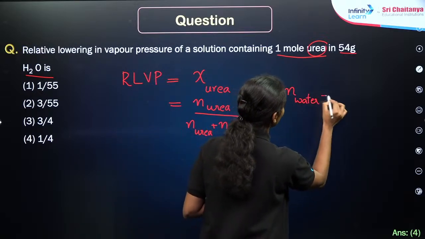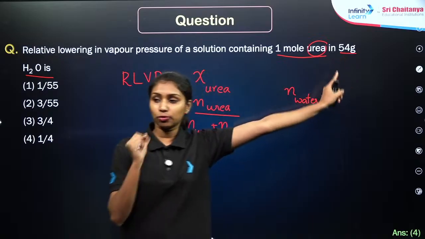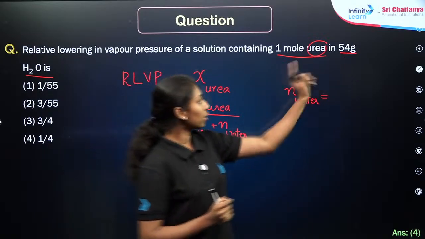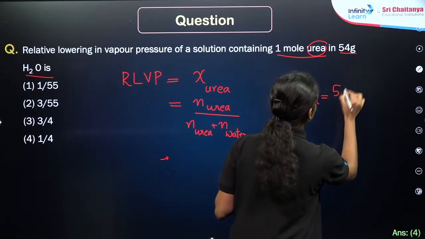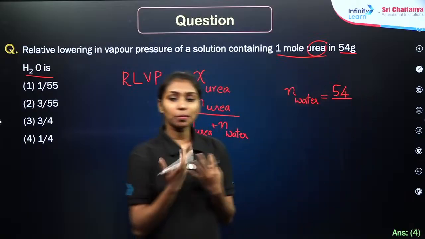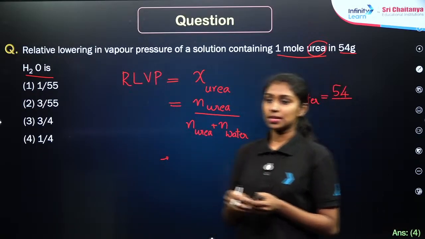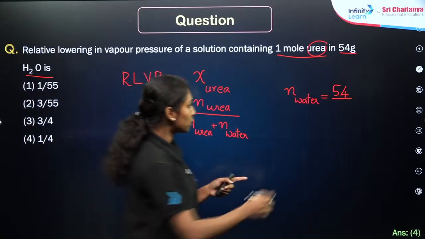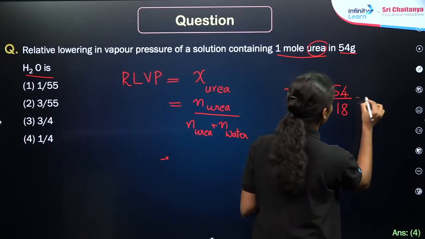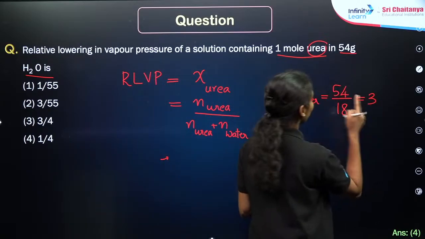What is the number of moles of water here? The given mass is 54 gram, right? What is the molecular mass of water, H2O? 16 plus 2, 18, right? So 54 divided by 18 is equal to 3. So the number of moles of water here is 3 moles.